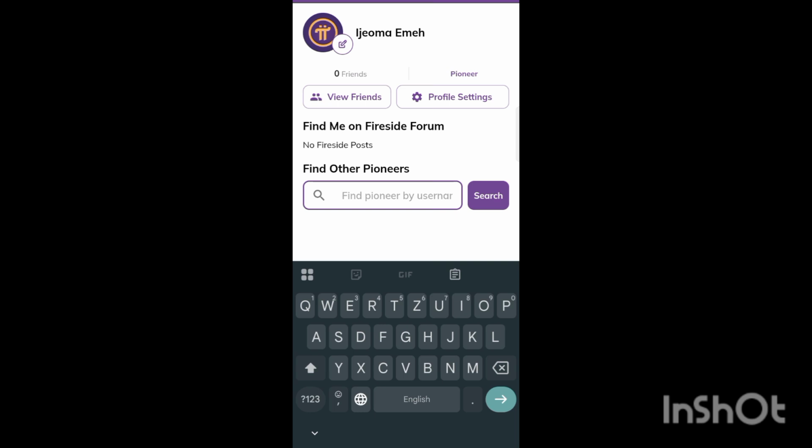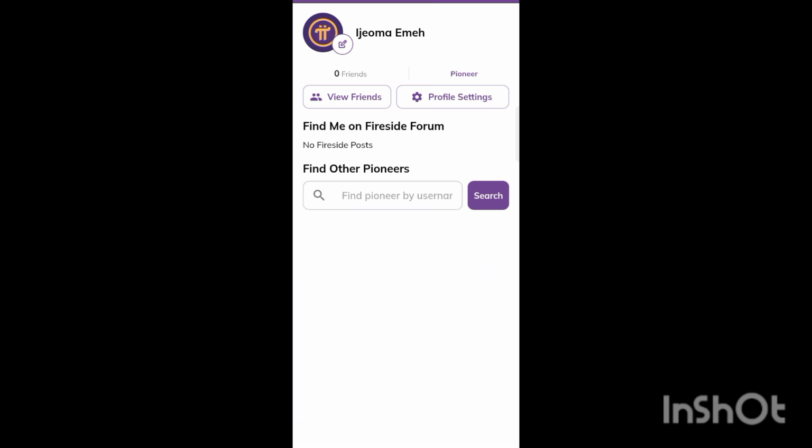If you don't have followers, this is the way you do it. Go to your browser, like I said, open it, click on your profile. Then you click on search. You type the person's username here, then you search. When you search, the person's username comes out, then you go ahead and join. That's all you have to do.